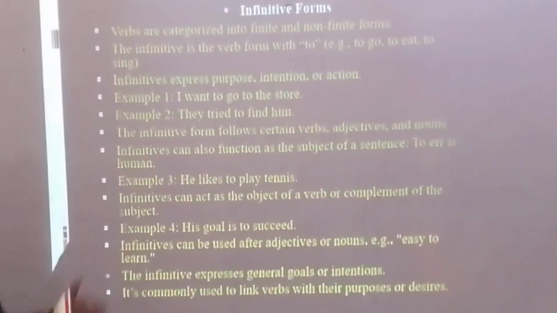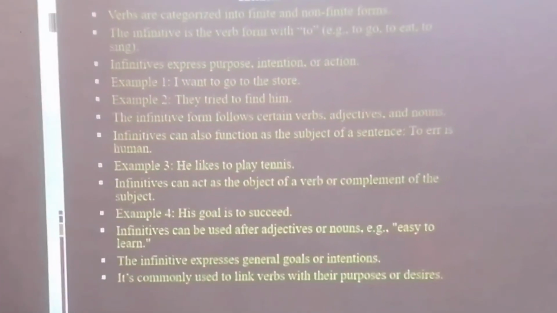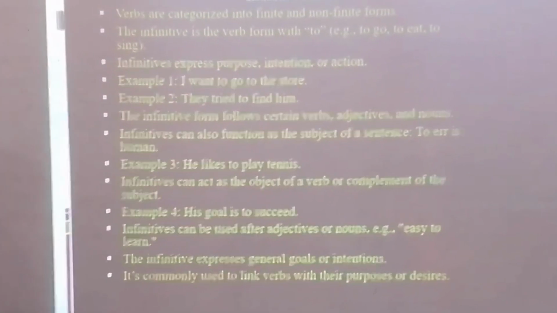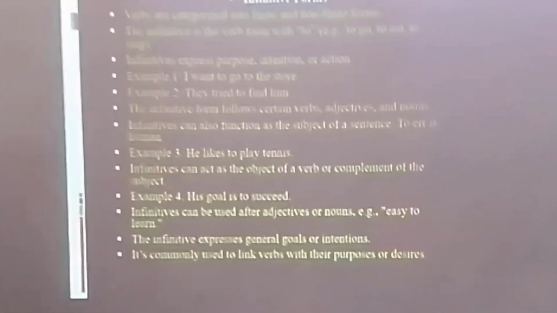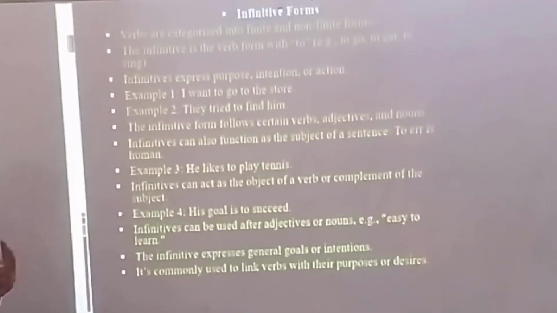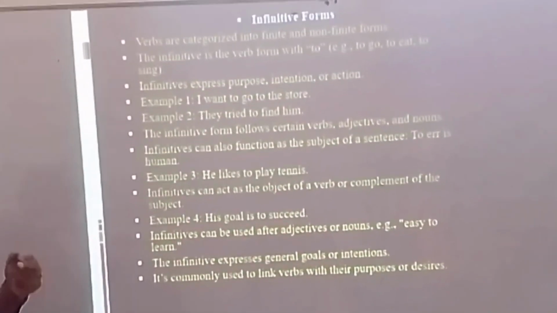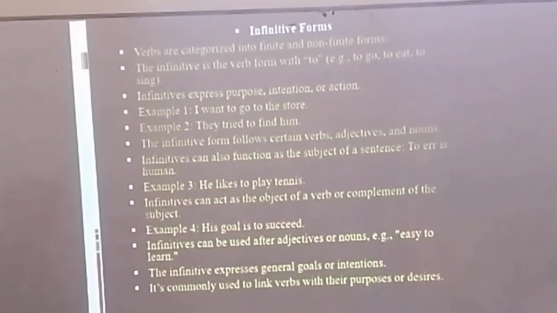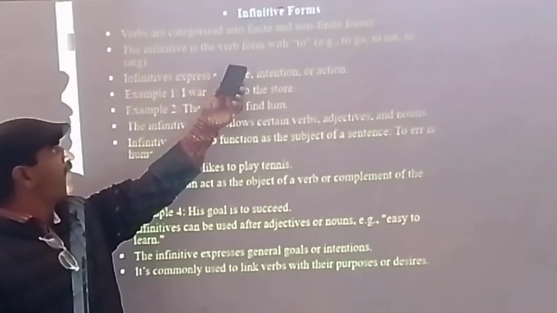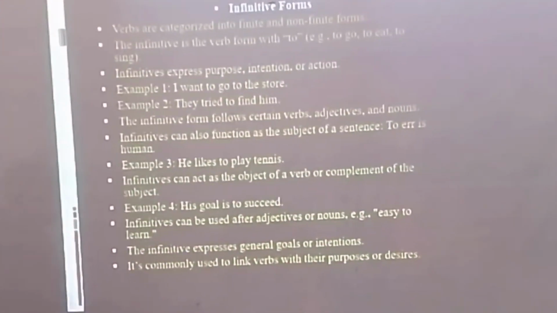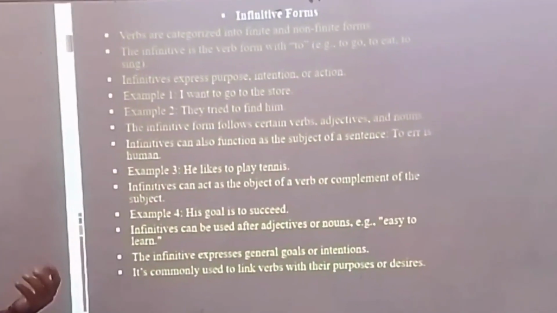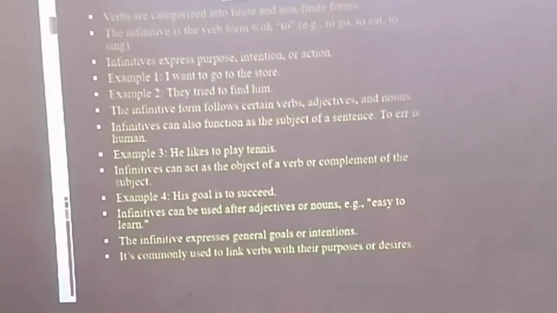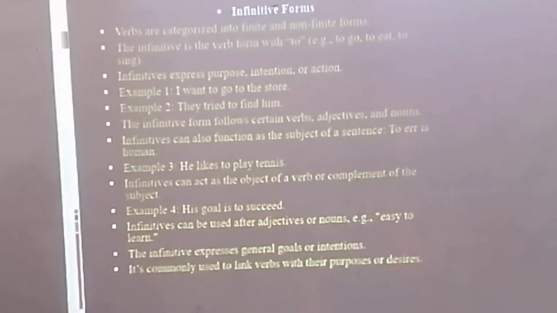Infinitive forms. Verbs are categorized into finite and non-finite forms. There are two categories: finite forms and non-finite forms. The infinitive is the verb form with to. We add to before the first form of the verb, and that is called the infinitive. For example, to go, to eat, to sing.